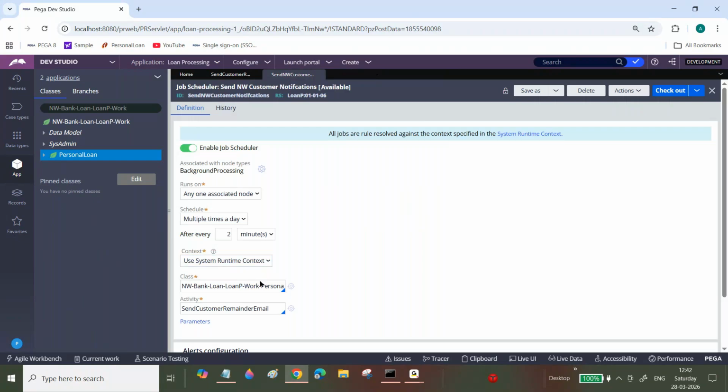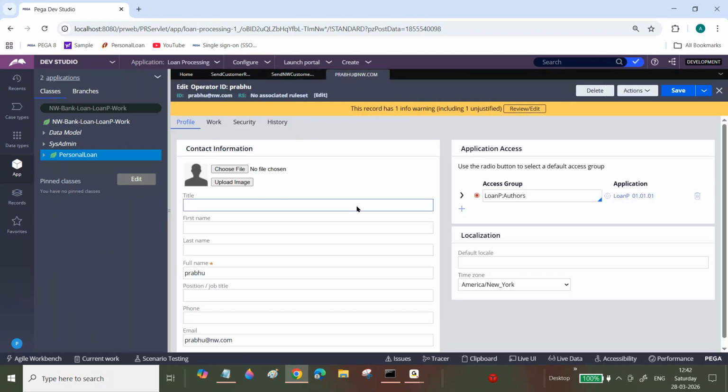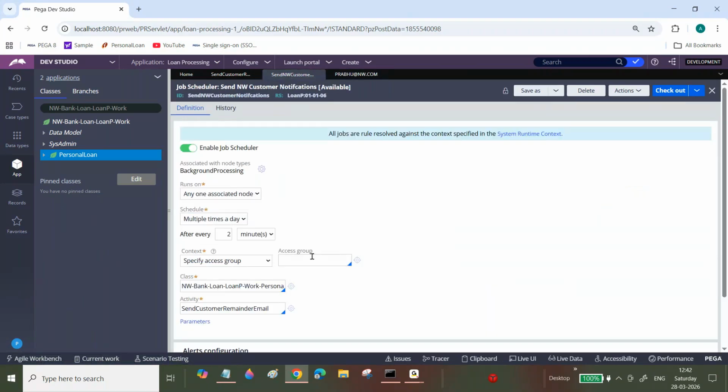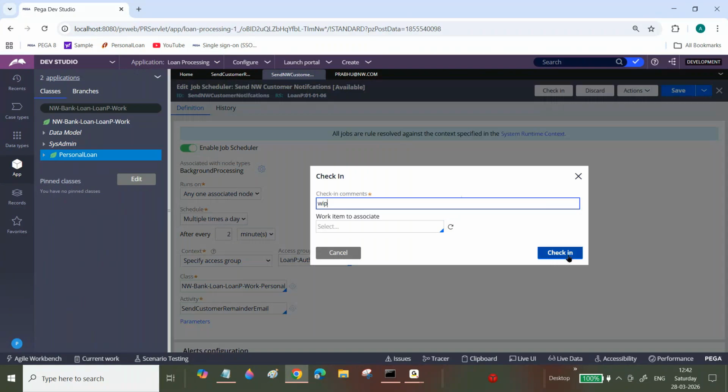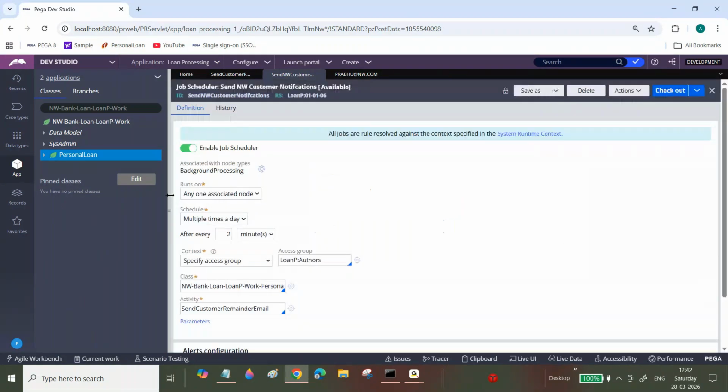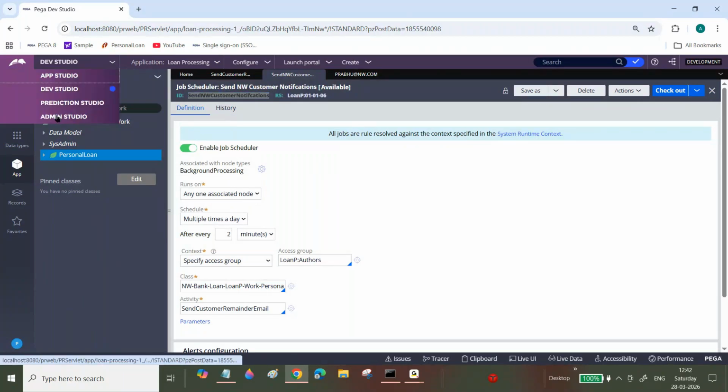Instead of that, if you want to execute your job scheduler activity based upon your access group, we will create a separate access group, or else we will specify our administrator access group. Either way, your job scheduler activity will execute on this particular context. Here I specified every 2 minutes, right? Now go to the auto. I enabled this. Go and check here.